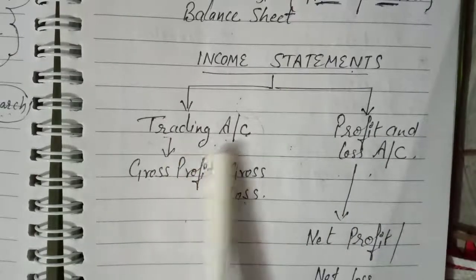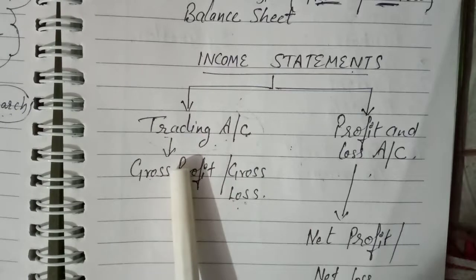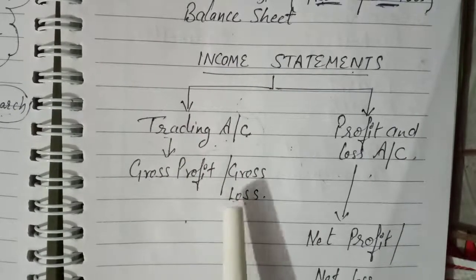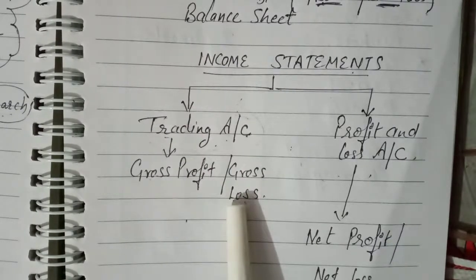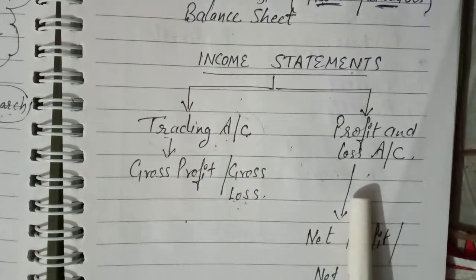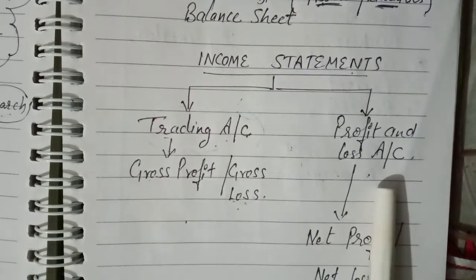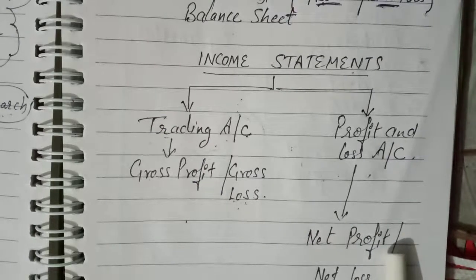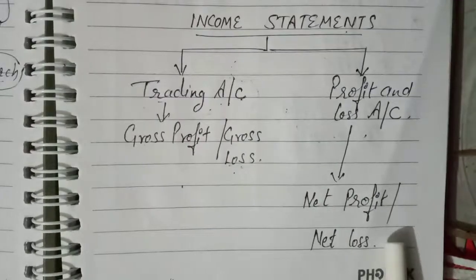The first part is trading account. It shows the gross profit and gross loss of the business. And the second part is profit and loss account. It shows the net profit or net loss of the business.